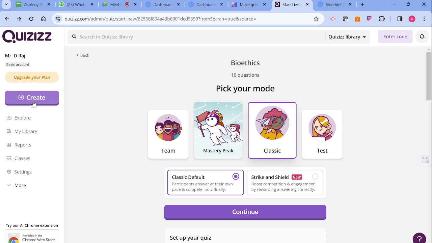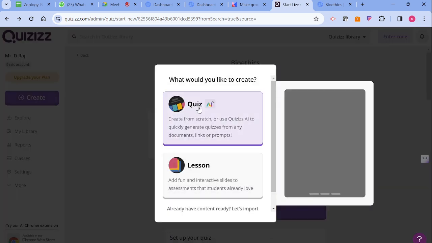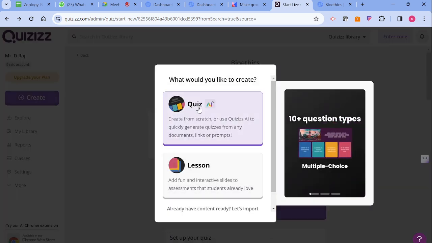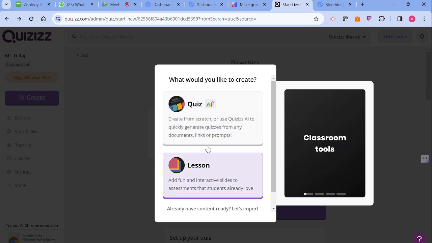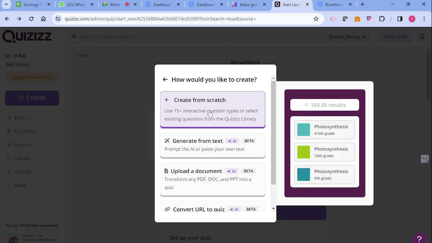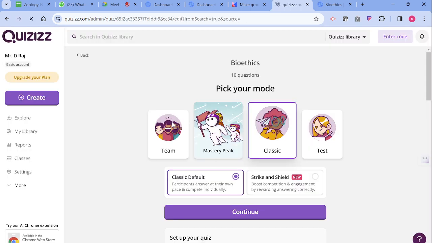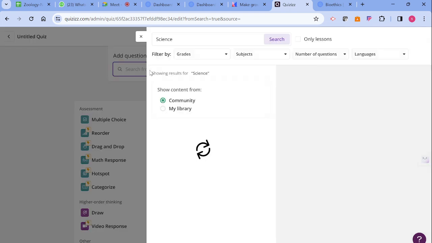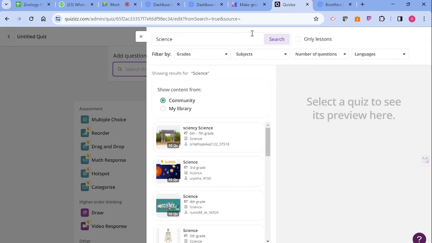So here, please see, there is create. So you can click on create. You can create quiz or you can create lesson plans also. So if it is for quiz, you can start it from scratch and you just type what you want there in the search bar. So if you want science quiz, you can search it from here.